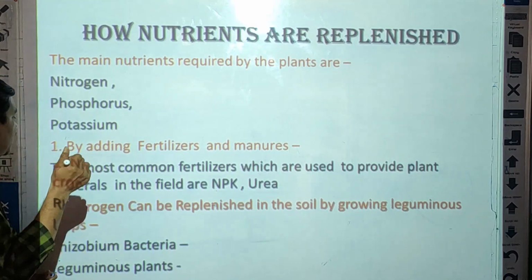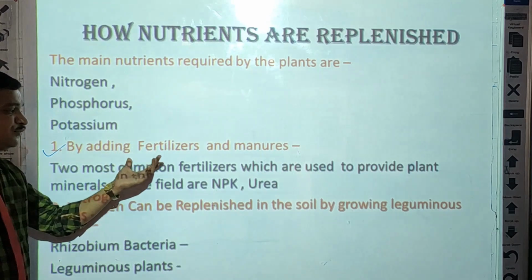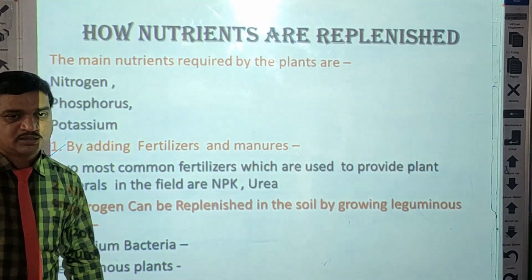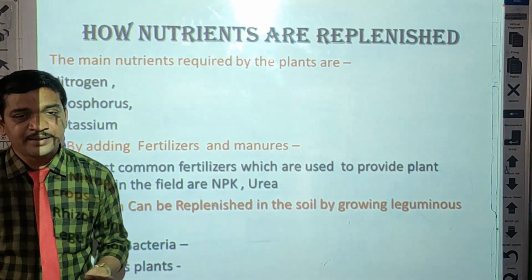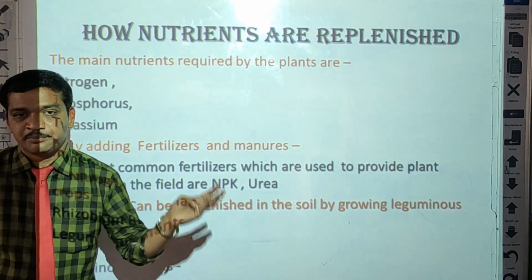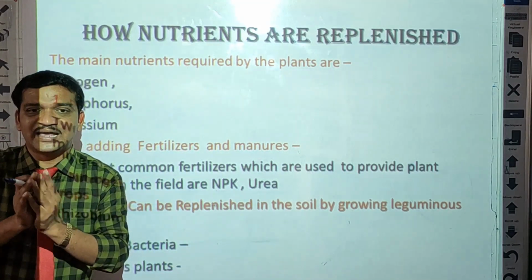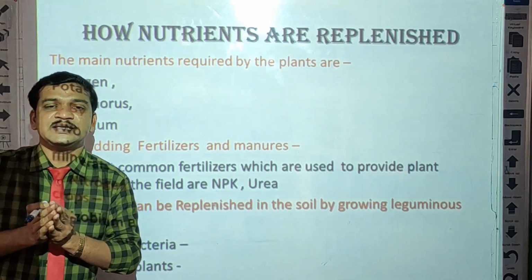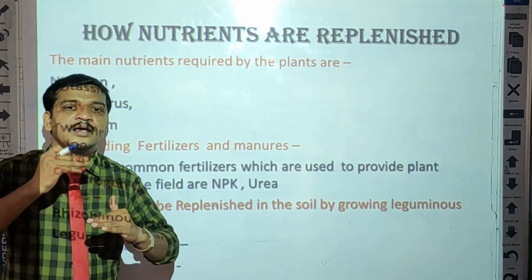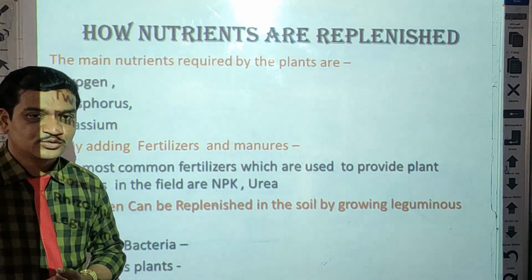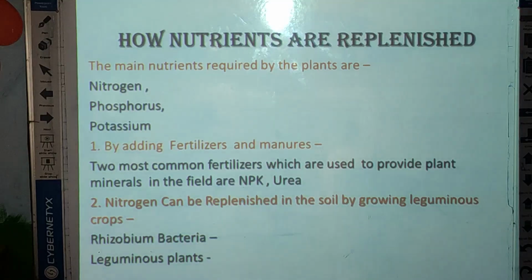So here, first thing, how to replenish the nutrients? By adding fertilizers and manure. Just now I said you can mix fertilizers like NPK and urea, and manure like compost and cow dung. By adding these fertilizers and manure, we can increase the fertility of the soil, or we can replenish the nutrients in the soil. Okay students, I hope you understood. Now the second method.